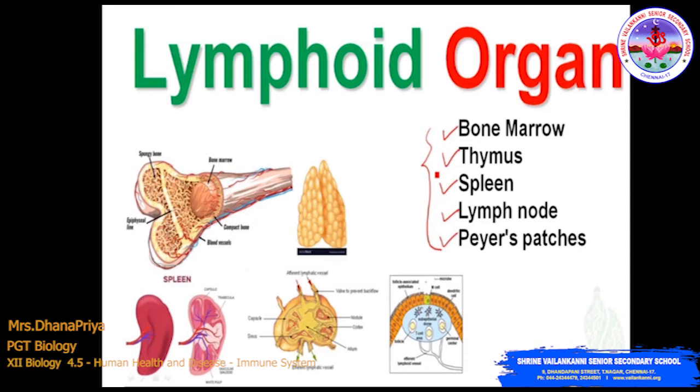Bone marrow is the place where red blood cells, that is RBCs, are produced. And the spleen is the organ where you can see the RBCs get destroyed. So the destruction of red blood cells can be seen in the spleen.